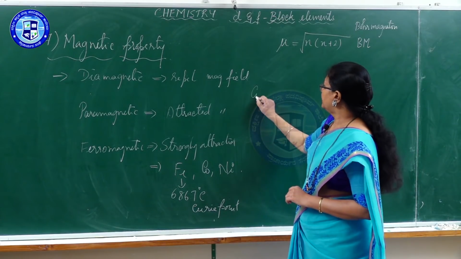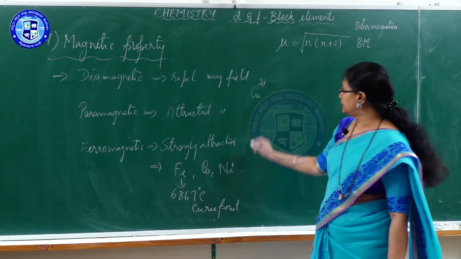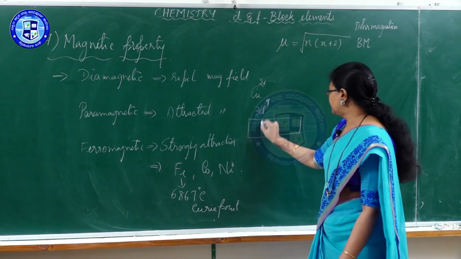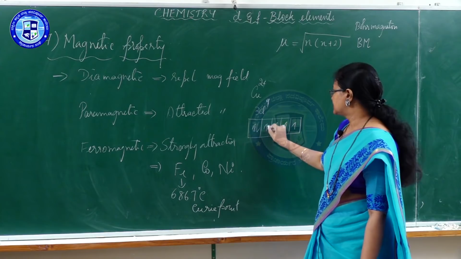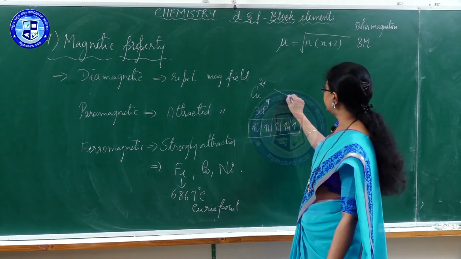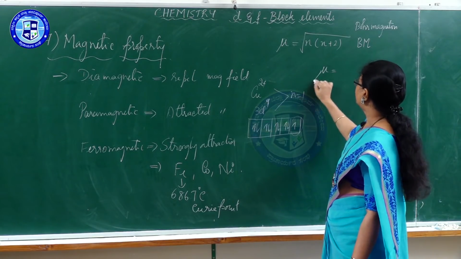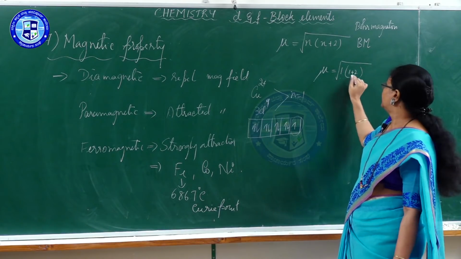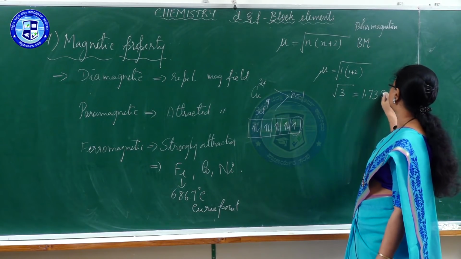We will have an example in copper sulphate. Copper sulphate has copper in the 2+ state. How many unpaired electrons does it have? It is a 3d9 system. Count the number of unpaired electrons: 1, 2, 3, 4, 5, 6, 7, 8, 9. How many unpaired? Only 1 unpaired electron. So in this case n equals 1. Now substitute in this formula. So mu is equal to the square root of 1 into 1 plus 2. This is 1 into 3, that is square root of 3. Square root of 3 is around 1.73 Bohr magneton.